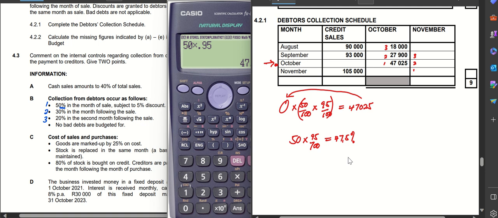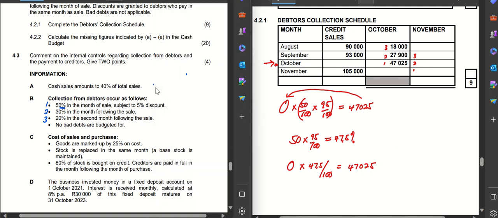So if I take my October amount and multiply it by 47.5%, it should equal 47,025. Now it becomes easy to get that one. I can simply take my 47,025 and divide it by 0.475.